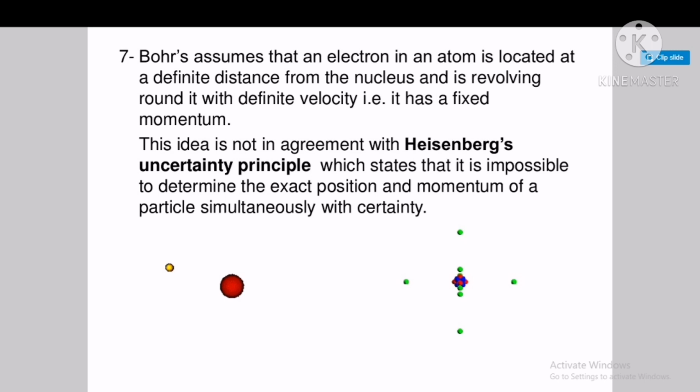So this does not agree with the Heisenberg uncertainty principle, which states that it is impossible to determine the exact position and momentum of a particle simultaneously with certainty. These are all the drawbacks of Bohr's atomic model.